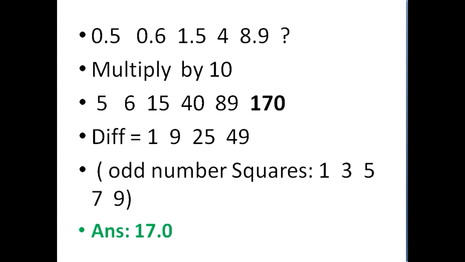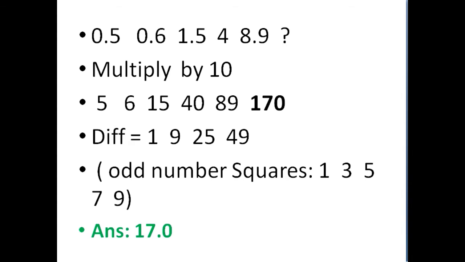Again you start the same logic, difference. What is the difference between the numbers? First and second is 1, second and third is 9, and another is 25, and 49. By seeing 1, 9, 25, 49, could you get anything? Again, you make it by seeing the numbers.